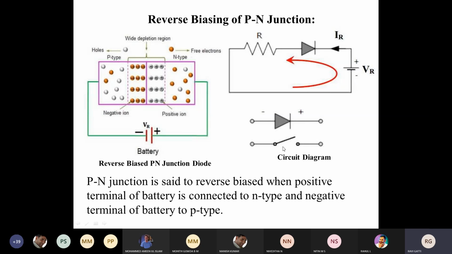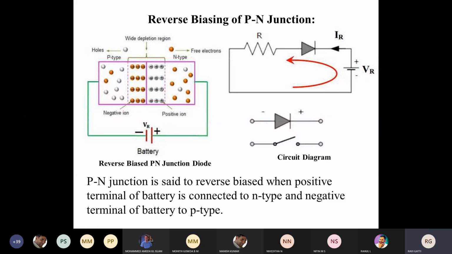So you can see here the switch is open. Open means what? Here the circuit will not be closed. So therefore the current will not flow across this circuit. In order to show the diode is not working, we represent it in this manner. You can see after the symbol there is a circuit diagram, right? The switch is open, which means there will be no current flow across the diode.